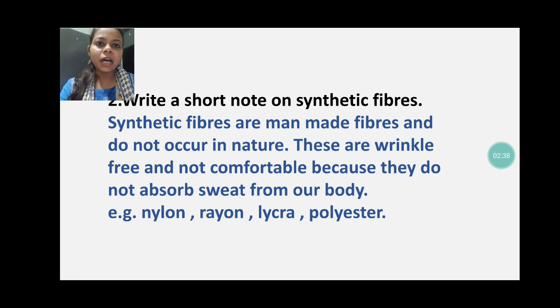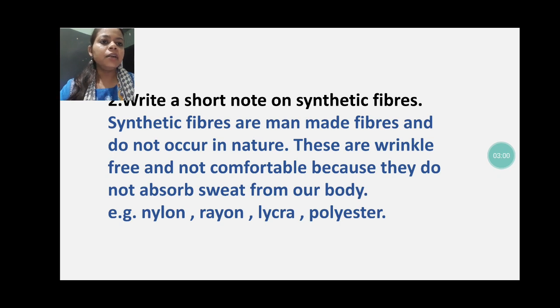Synthetic fibers are man-made. You all know that nowadays we are using nylon, acrylic and polyester also. These all are human made. These are synthesized or made in the laboratory using different types of chemicals, and these are known as synthetic fibers. So let's read this answer.